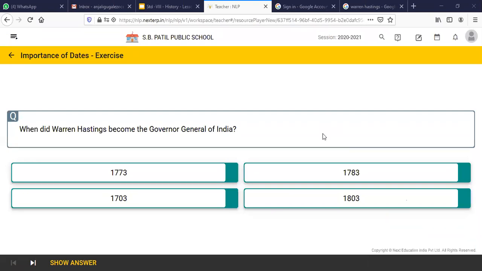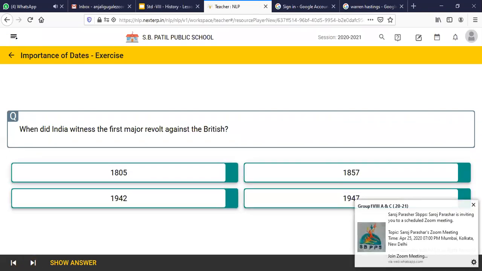All right. Yes. Samyak, you can answer the question. Ma'am, in 1773. Very good. Okay, let's go to the next question. When did India witness the first major revolt against the British? Please raise your hands.